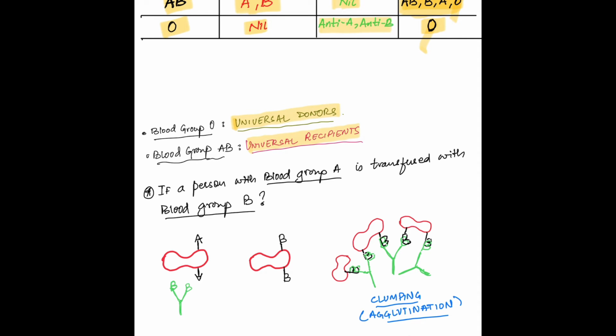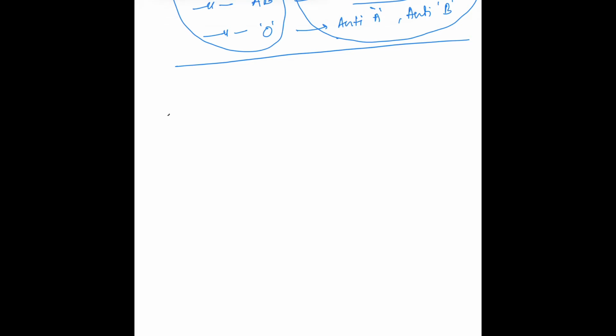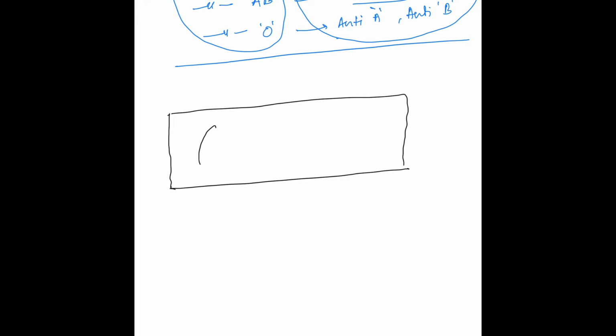And what will happen if a person with blood group A is transfused with blood of blood group B? What do you think will happen if this is done? So to understand that, let's assume that we have taken a slide, and this slide has two spaces, space 1 and space 2. And we have filled both these spaces with plasma of a person of blood group A. So do you remember the plasma of a person of blood group A has which antibodies? Yes, they have anti-B antibodies.